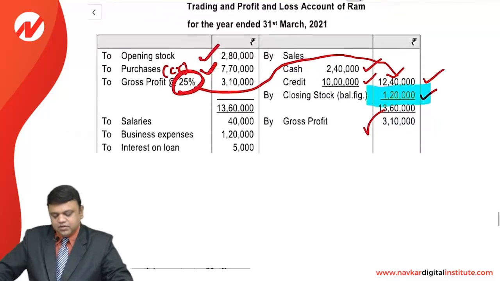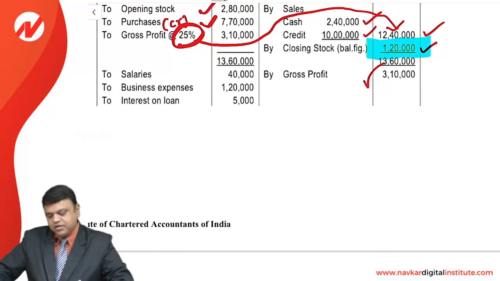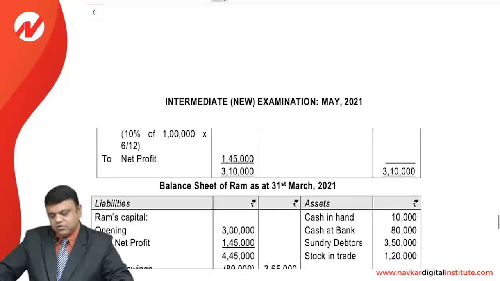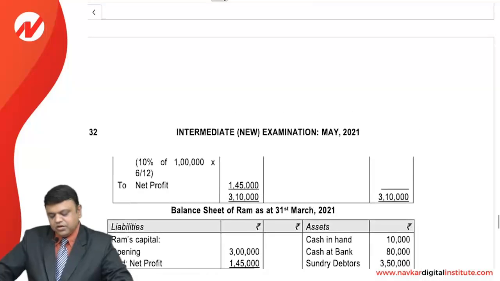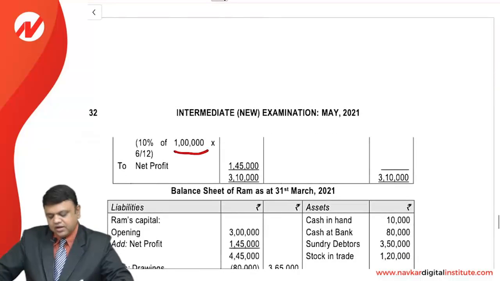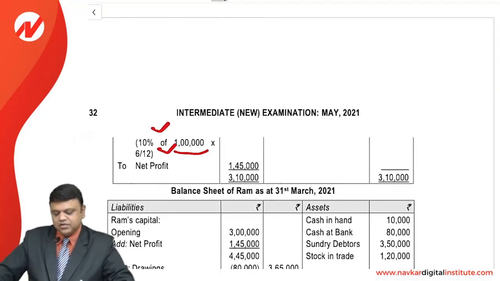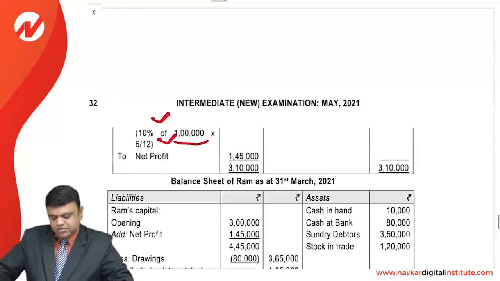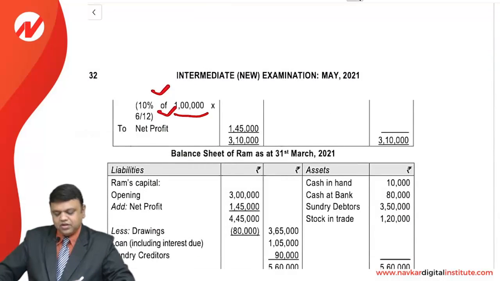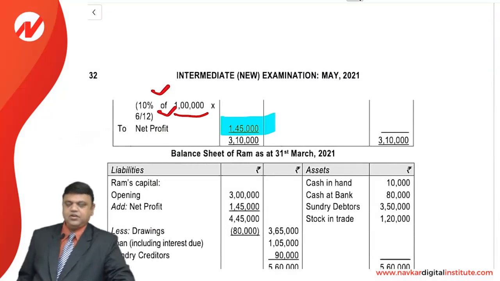Now all the expenses, which are paid either in cash or by cheque: salaries, business expense, and interest on loan. Most important, the interest is calculated at 10% for 6 months, which comes to 5,000. Now we will have the balancing figure, which is nothing but the net profit.